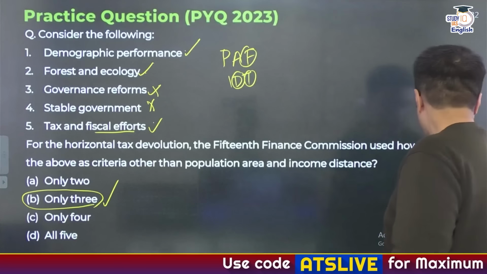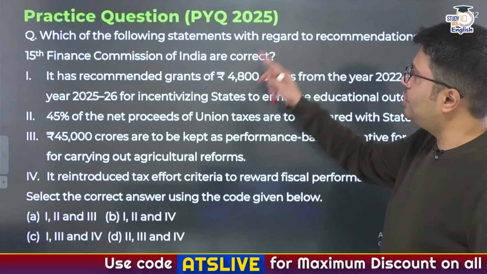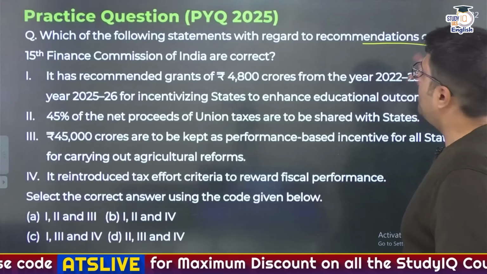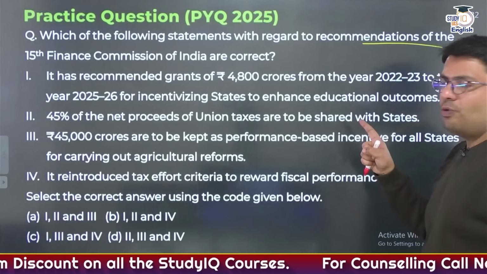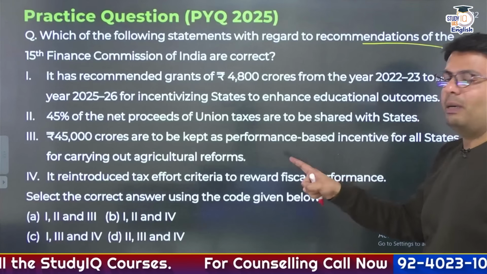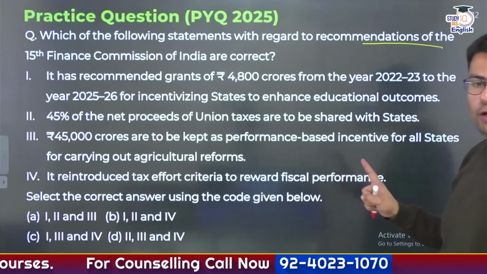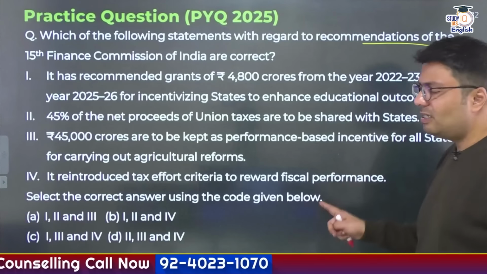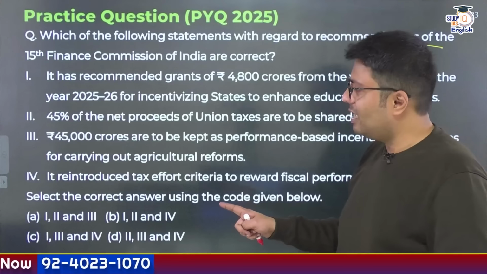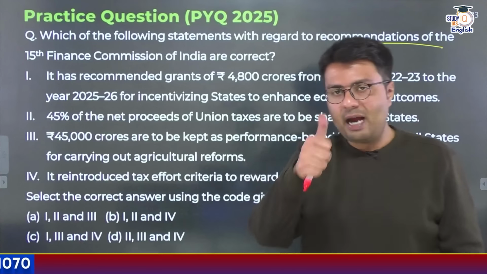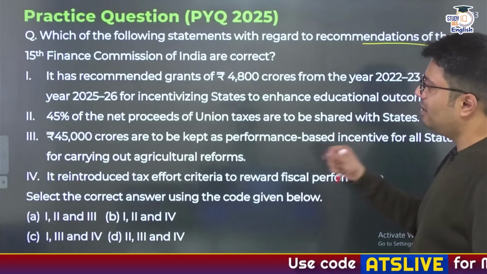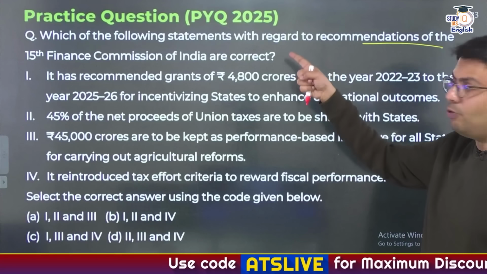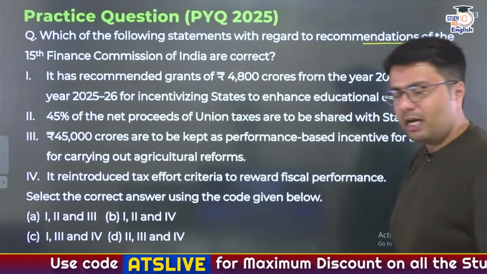So this was PYQ 2023. Now, which of the following statements with regard to recommendations of the 15th Finance Commission is or are correct? If you just mark one statement incorrect in this question, you'd be able to solve it correctly. So let's see how many of you are able to answer this correctly in the comment section, and the ones who get it right will get a thumbs up from my side. So I'll expect each and every one of you to comment the right answer. This question appeared this year only, in 2025, so please do let me know the correct answer.